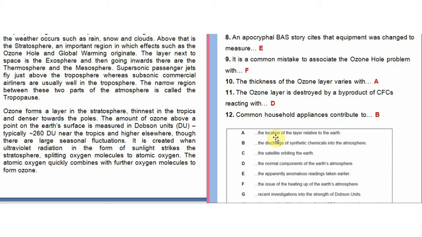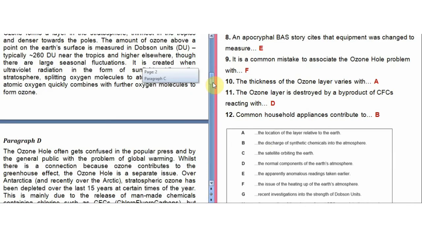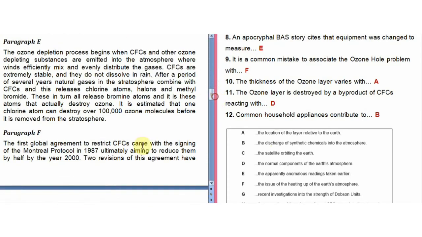Now let's see what is the 11th question. The ozone layer is destroyed by a byproduct of CFCs reacting with. So ozone layer is destroyed. So if you remember, I think it must be in the E paragraph, where they were talking about the destruction process, because they're talking about destruction. So definitely it would be in E paragraph, because its heading was the destruction process. So it is destroyed by a byproduct of CFCs, chlorofluorocarbons, reacting with what? Now CFCs react, which leads to the destruction of the ozone layer. Answer is D, the normal components of the earth's atmosphere.